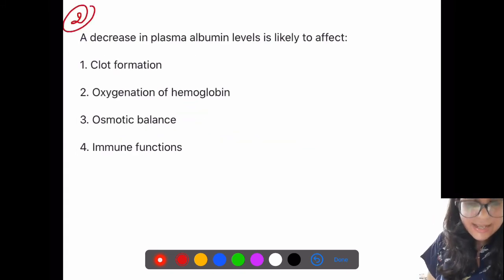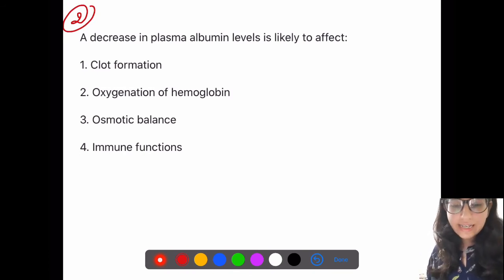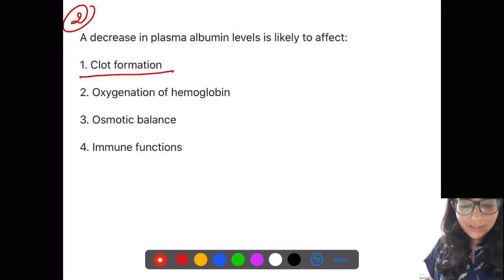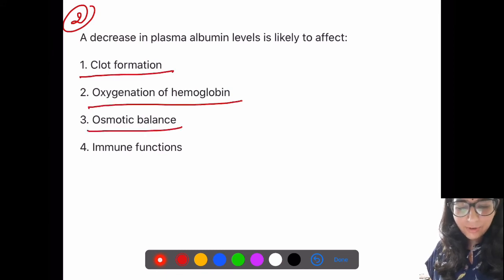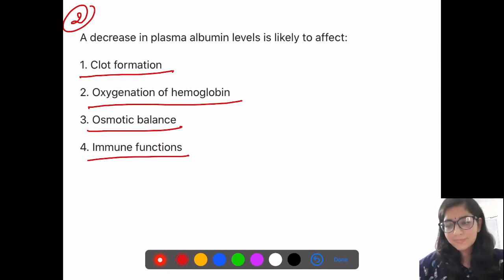Second is a decrease in plasma albumin levels, that is from our first lecture. A decrease in plasma albumin levels is likely to affect clot formation, oxygenation of hemoglobin, osmotic balance, immune function. Direct answer. Please don't make it wrong.